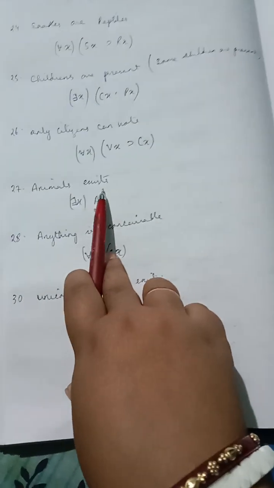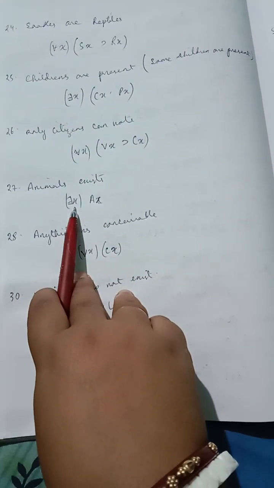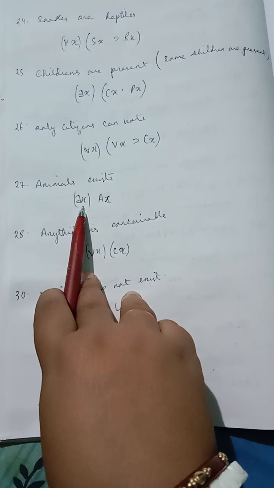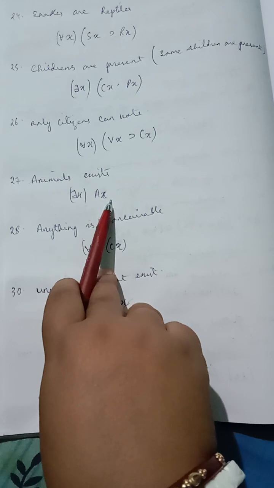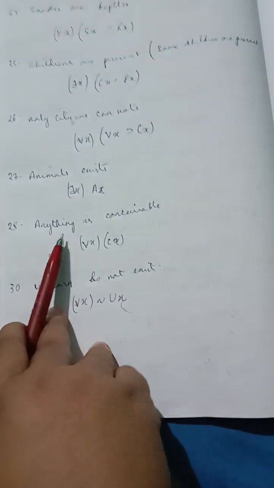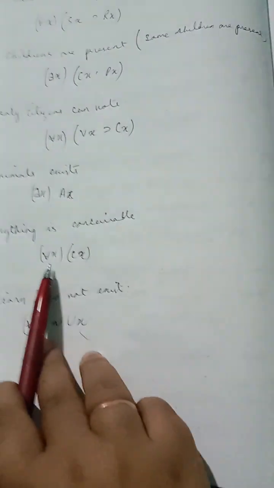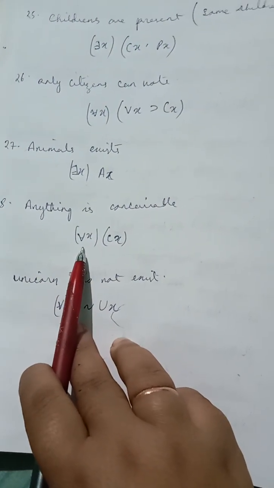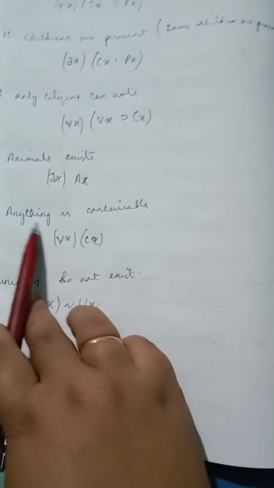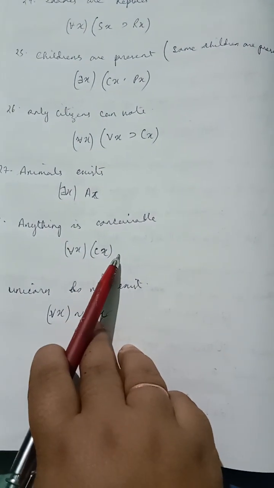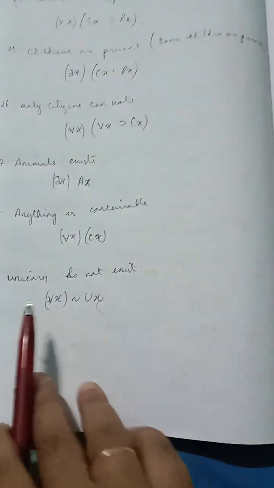Next, animals exist. This is the symbolic form. Animals exist: existential quantifier and Ax, meaning animals exist. Next, anything is conceivable. Again, this is universal. Then we have to use the universal quantifier, and anything is conceivable. This is the symbolic form of this simple sentence: Cx. C for conceivable and X means anything.